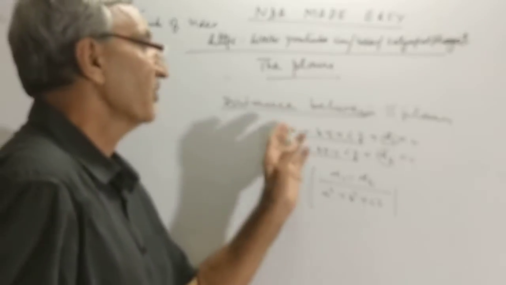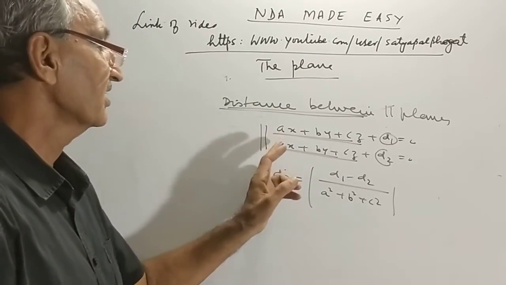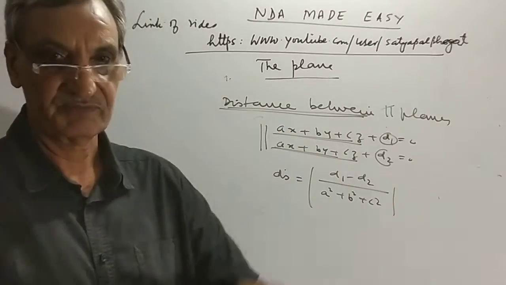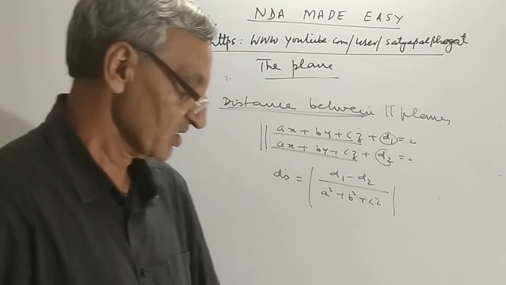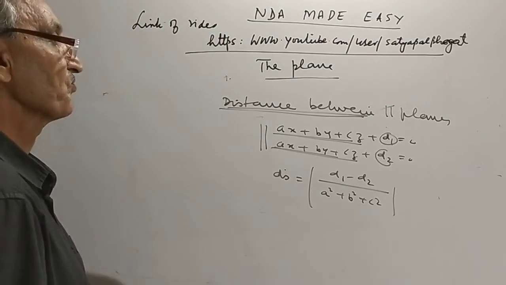If they are not the same, divide by that. Earlier we got 6 here and 2 here, so divide this by 3. That part is there. So you can do the plane equation like this.